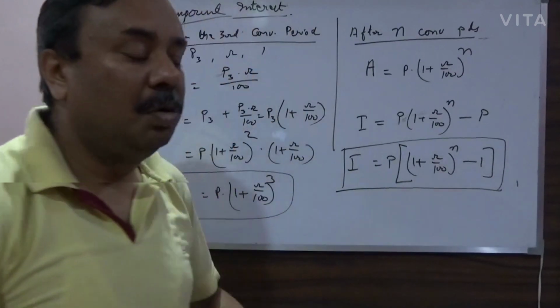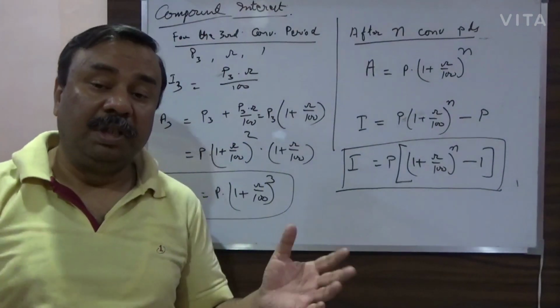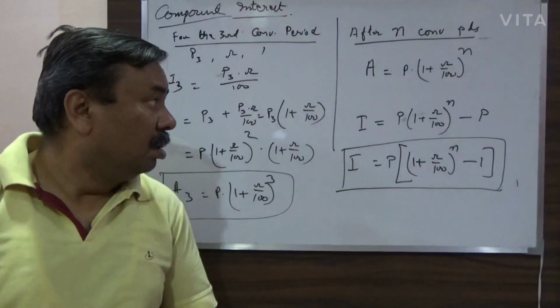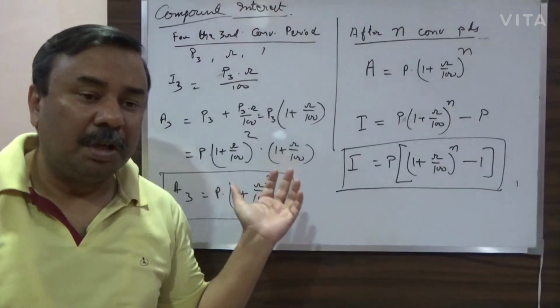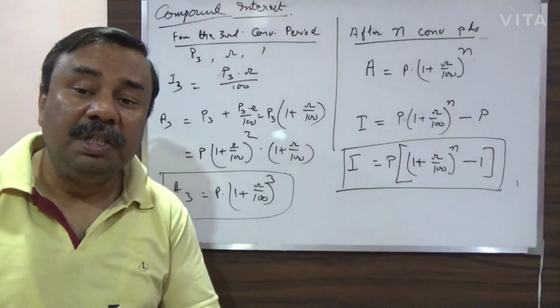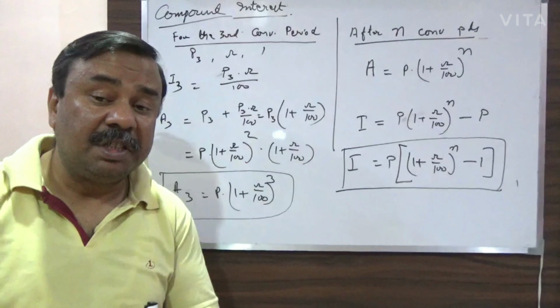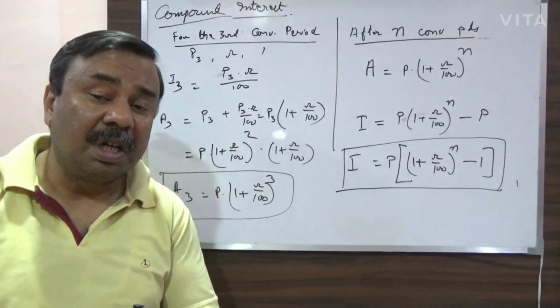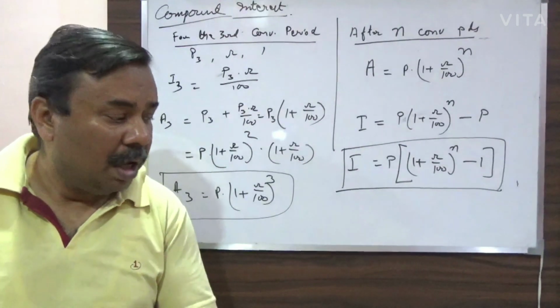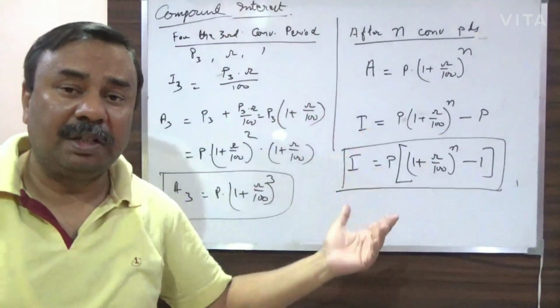This is how you can find out the interest in case of compound interest. Okay. So I think this is clear to you. What is compound interest? Now, this was the easy compound interest, when the rate of interest is the same for each conversion period. Okay. Now, I am making it a little bit more complex.